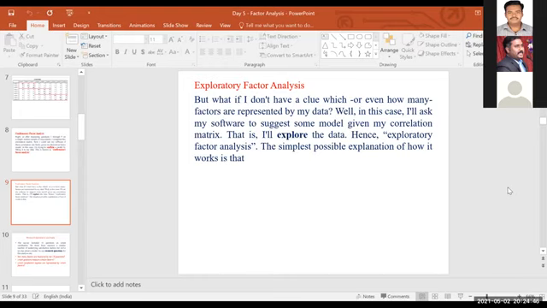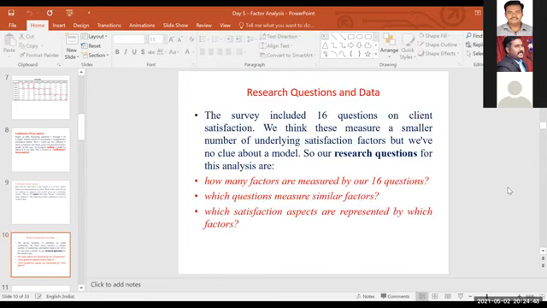After doing exploratory factor analysis, we need to give an interpretation for 5 output tables. See what that is in exploratory factor analysis. I told you, for example, there are 16 questions, 16 variables for job satisfaction or client satisfaction. How will the 16 variables be clubbed together under how many factors? How can the 16 variables be divided into 4 factors, or 3 factors, or 5 factors?